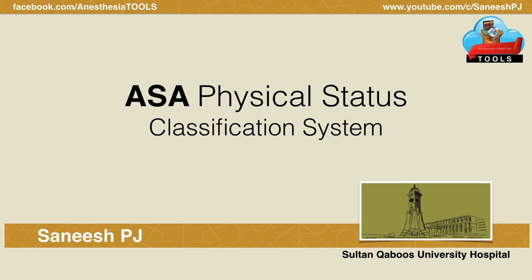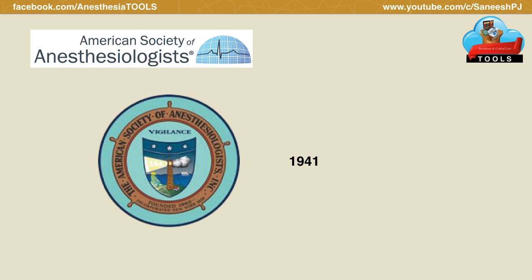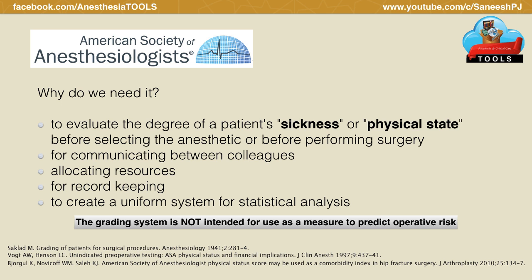In this edition, we shall refresh and discuss the American Society of Anesthesiologists Physical Status Classification System. Let me remind you that you can pause the video at any moment to review the contents of the slides and proceed. The ASA Physical Status Classification System was initially created in 1941 by the American Society of Anesthetists, an organization that later became the ASA.